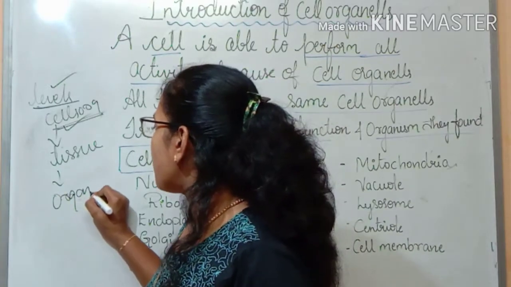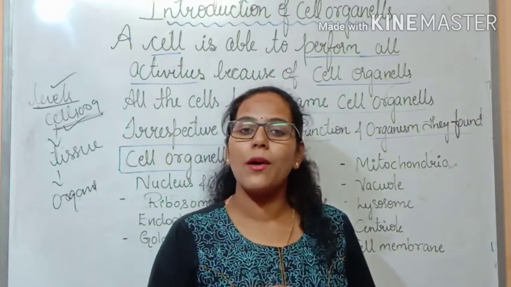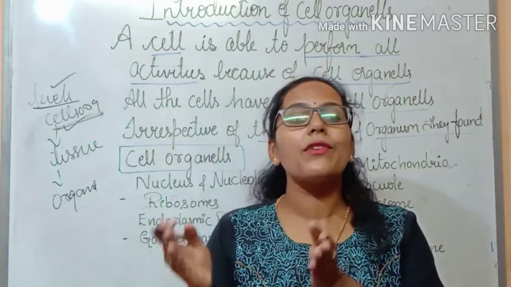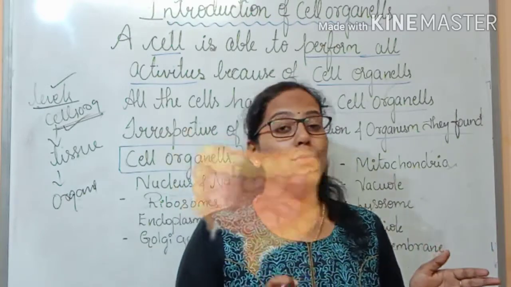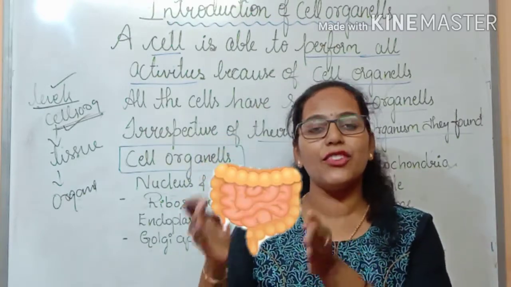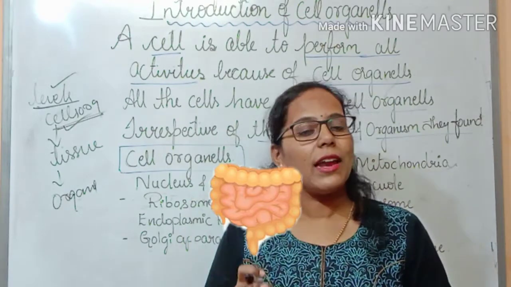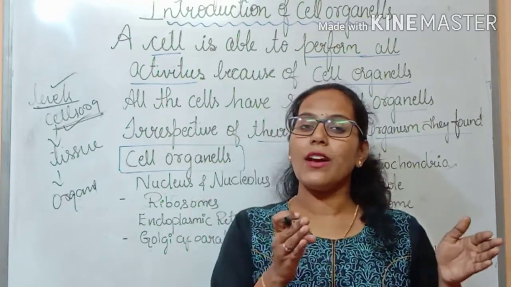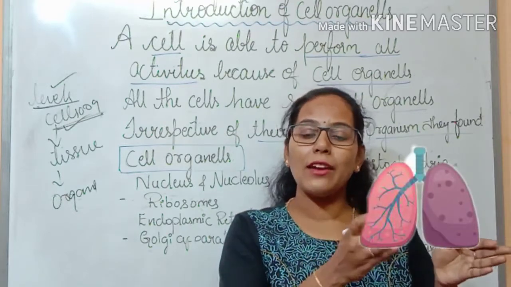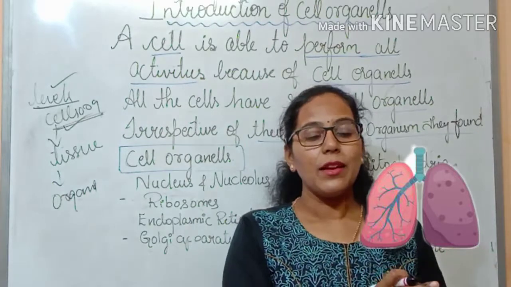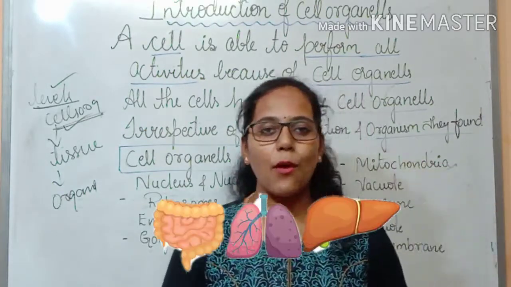When I talk about the organs, there are so many organs present in our body which help with different functions. They have specific functions. Take the example of the organ which helps with digestion. It helps with the breaking down of food. The organs which help with respiration help with the mechanism of breaking down of food as well as for breathing. Like this, there are so many organs present inside our body.